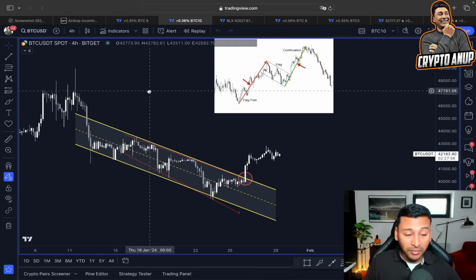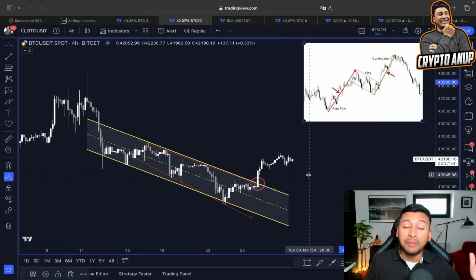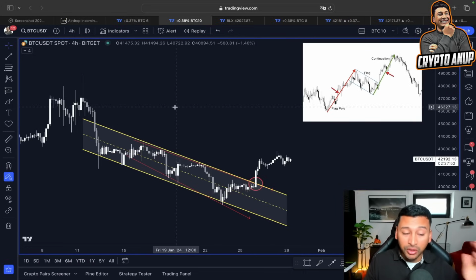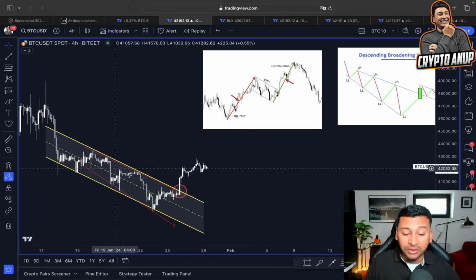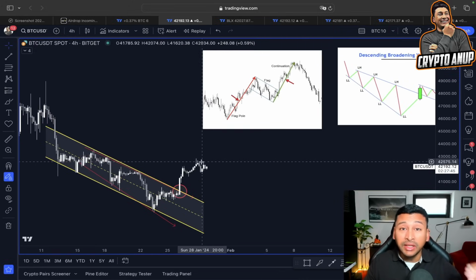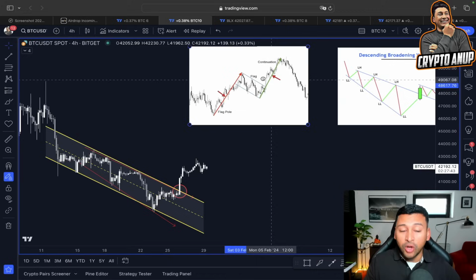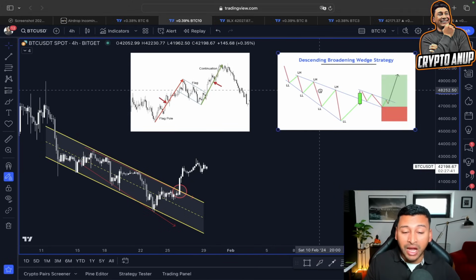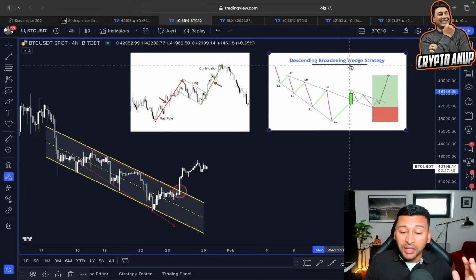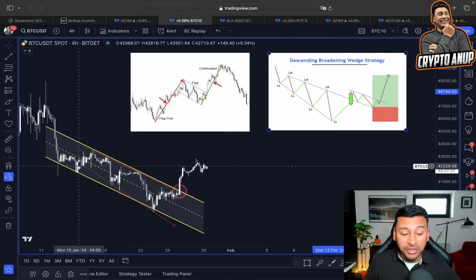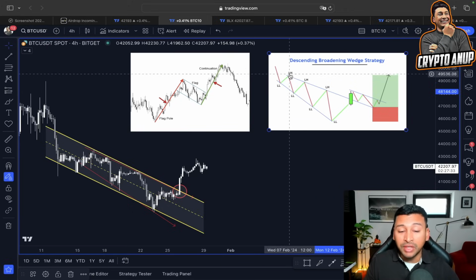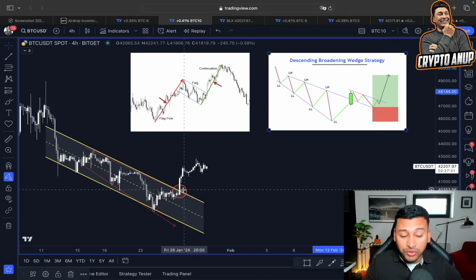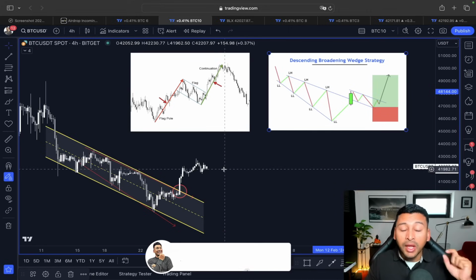Now, if you look at this in a smaller time frame, in my previous video I showed you the price of Bitcoin has broken out from this descending channel, right? A descending channel breakout usually leads to an impulsive move. Along with that, we also found out the price in our case is in this descending bottom wedge breakout formation. We have broken the upper trend line from this falling channel, descending channel, and even the upper trend line from this descending broadening wedge, which has resulted in some impulsive move.